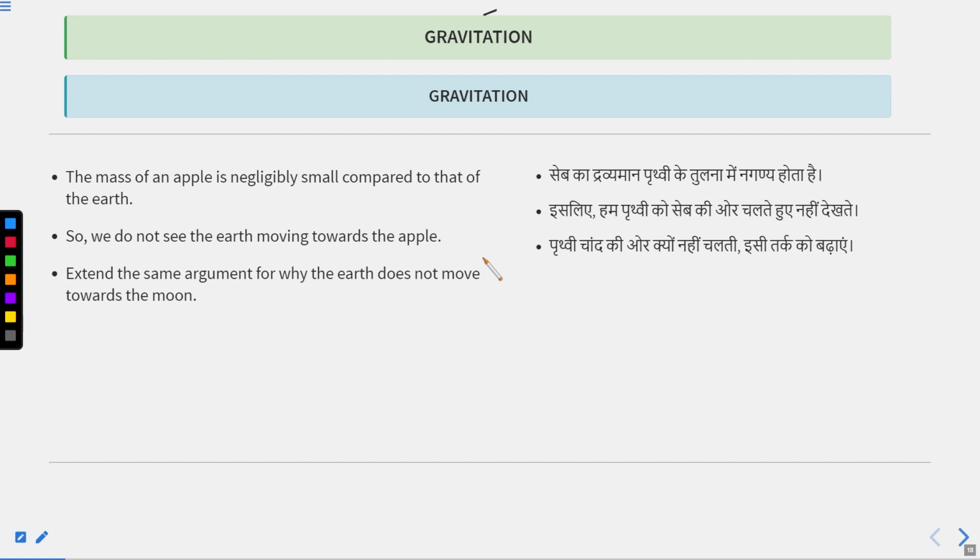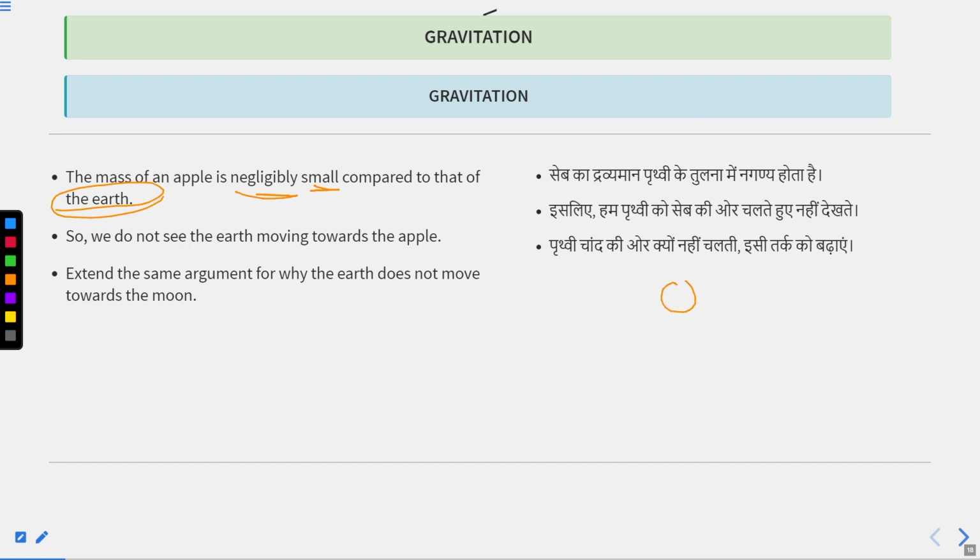The mass of an apple is negligibly small compared to the mass of the earth. So we do not see the earth moving towards the apple, but we can easily see the apple moving towards the earth. Extend the same argument to why the earth does not move towards the moon.